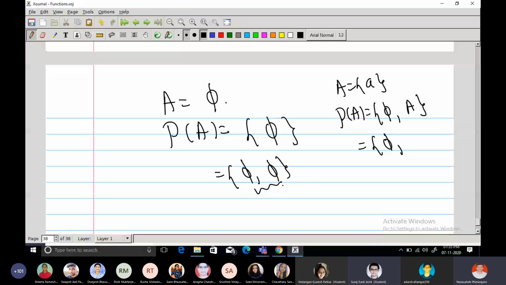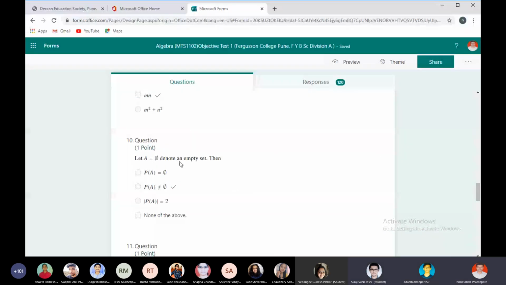Yes. Right? Okay, sir. Understood, it has only one element. Okay, sir. Right. So therefore the power set of A is a non-empty set. That is the correct option. Power set of A has two elements, that is not true.